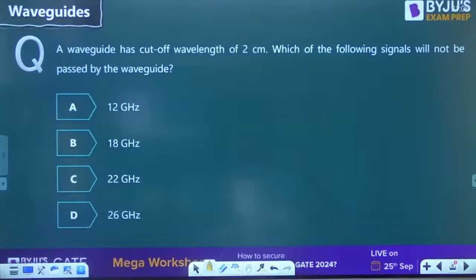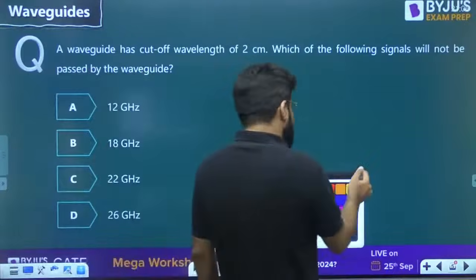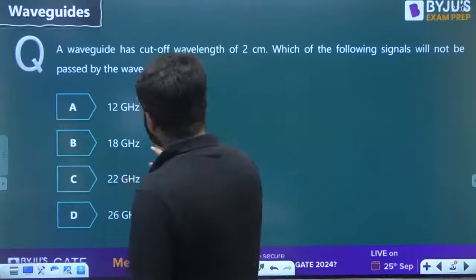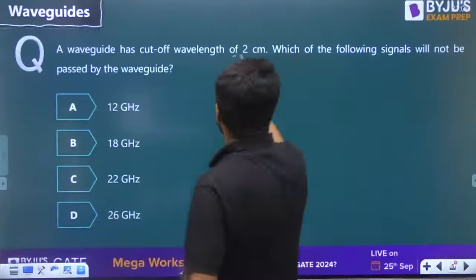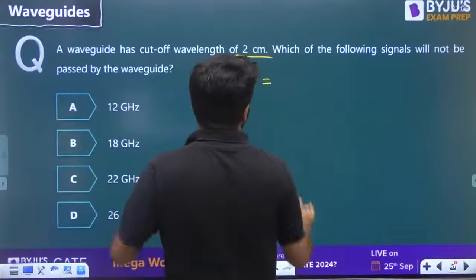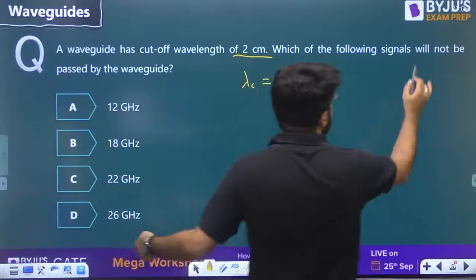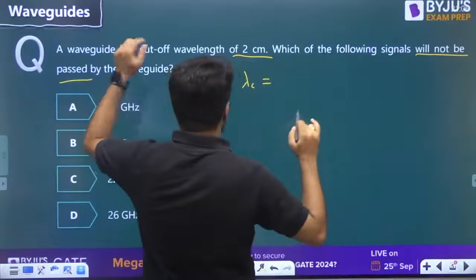Now guys, here comes the first question for the day. Starting with a very simple concept, a waveguide has a cutoff wavelength of 2 centimeter. Which of the following signals will not be passed by the waveguide?